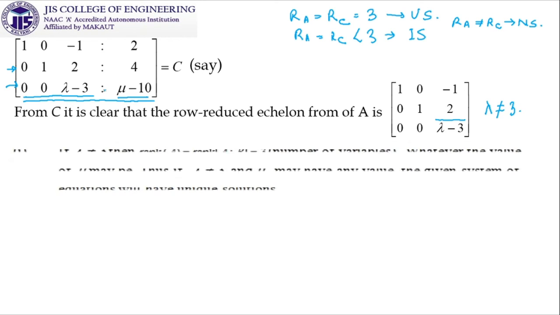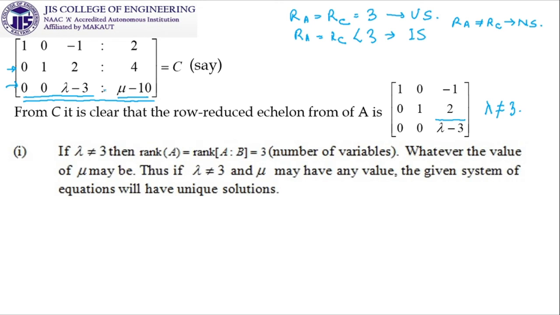So what is the conclusion? If lambda is not equal to 3, then rank of A is rank of A colon B. Both of the rank will be 3, which is the number of variables. So whatever the value of mu be, thus if lambda is not equal to 3 and mu may have any value, the given system of equations will have unique solutions. So this is the only requirement of getting unique solution. It is not depending on the value of mu.